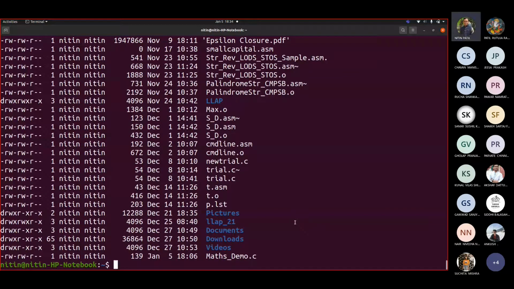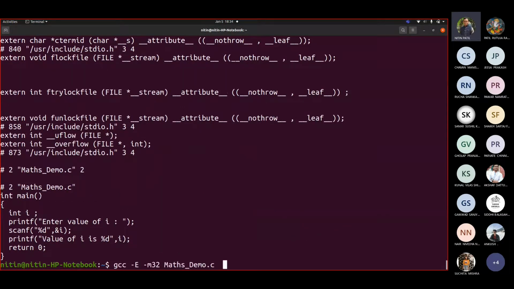Now, if I write gcc, to generate that .i file, it would not be directly generated, but I have to write -E -m32 your program name .c. This is the same output. Like if I try to see